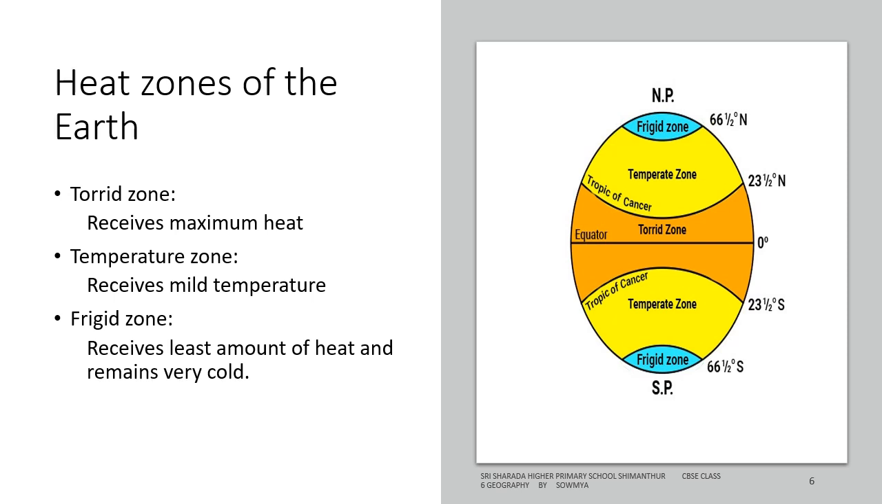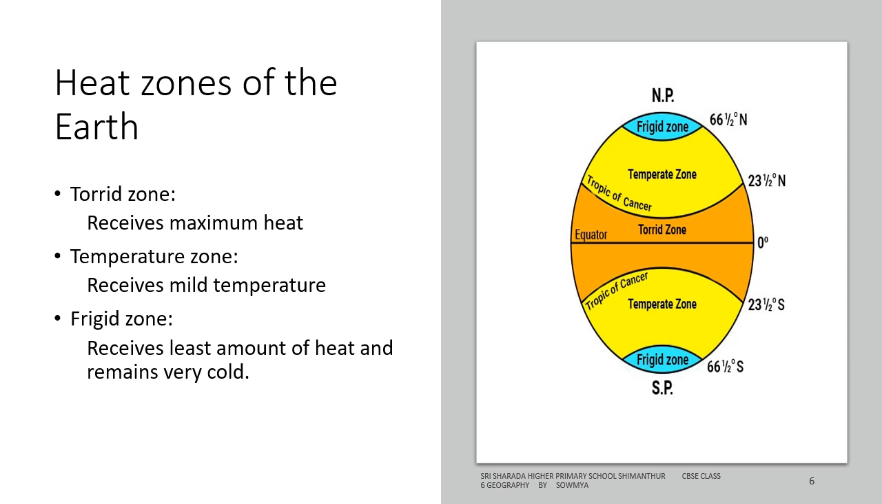Temperate zone. Beyond the tropics, the midday sun is never overhead. This happens because the sun rays come at a slant in these areas. So this part of the earth receives mild temperature. These zones are called temperate zones.